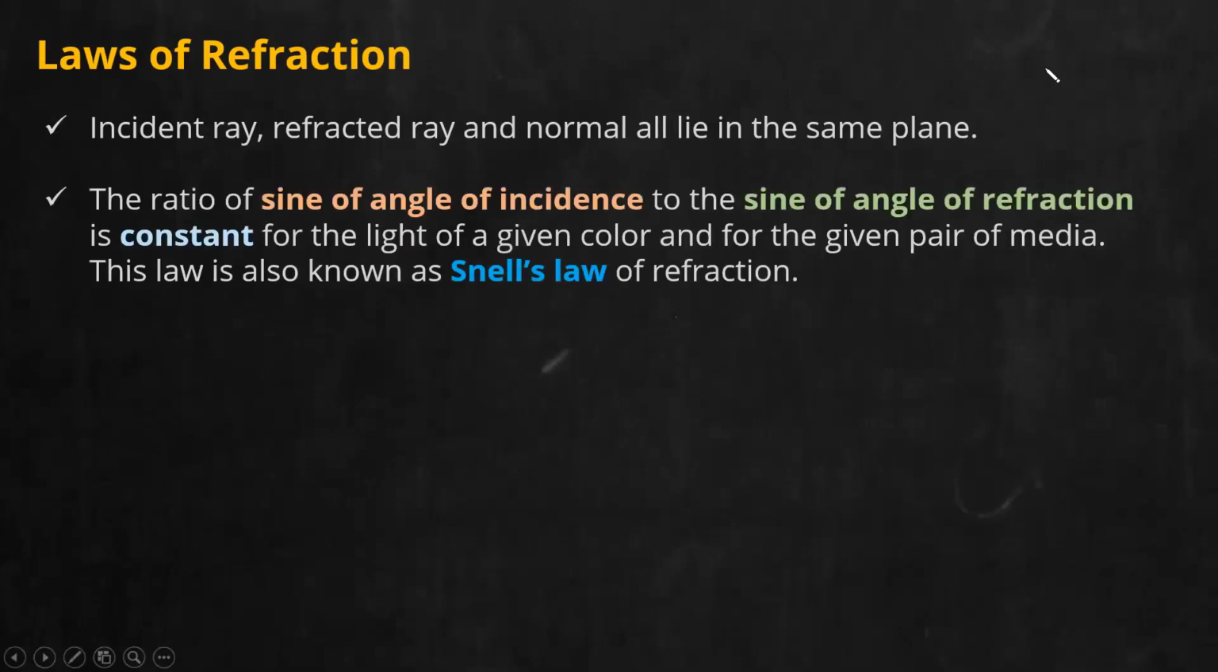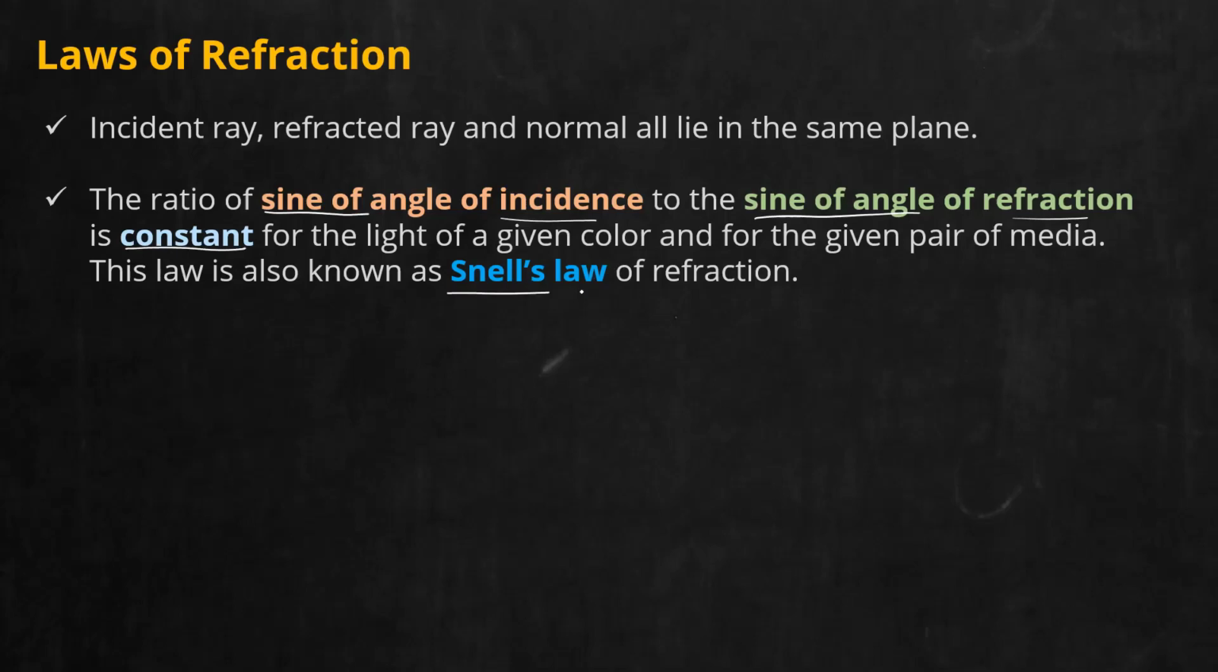Now, the second statement. The second statement is even more important because that is something new. Whenever light goes from one medium to another, you will get an angle of incidence and an angle of refraction. Now, if you take the sine of the angle of incidence and divide it by the sine of the angle of refraction, the ratio will be a constant. That is the second one.